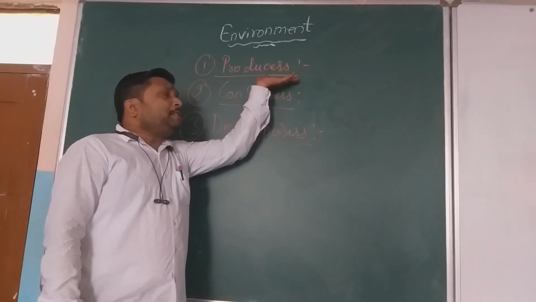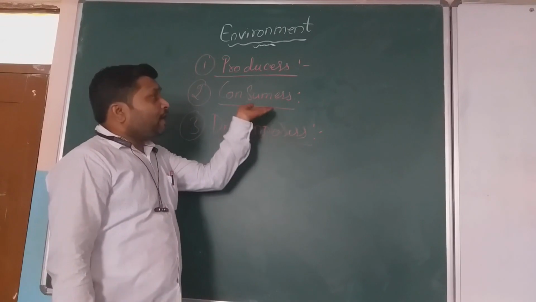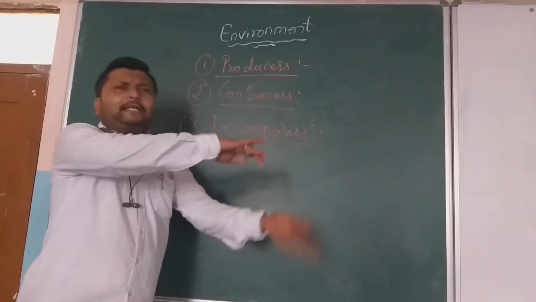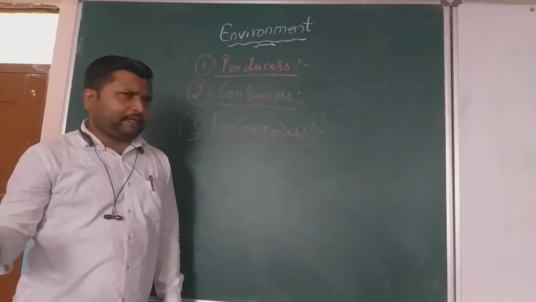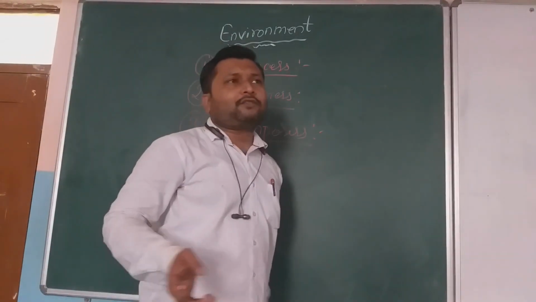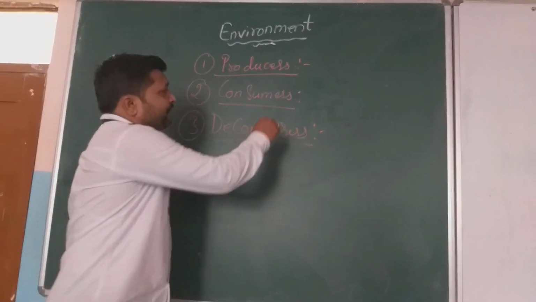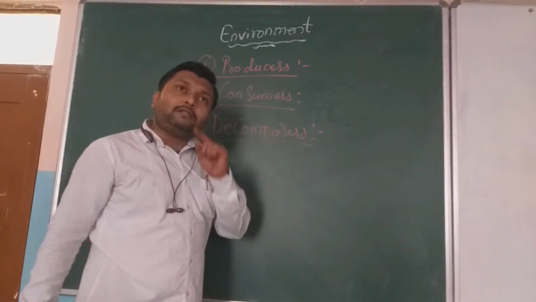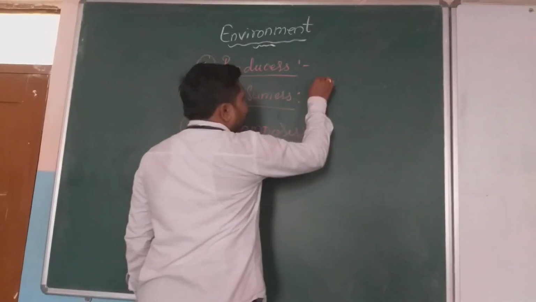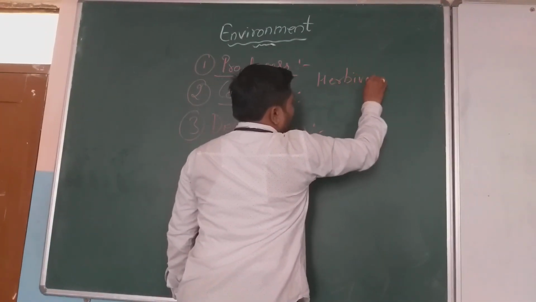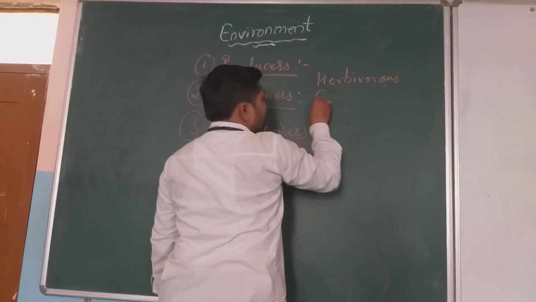And on these producers, consumers are dependent, and the consumers may be directly dependent or indirectly dependent, because we have various categories of consumers. For example, when we are talking about consumers, we have the herbivores. Not only the herbivores, there are carnivores also.